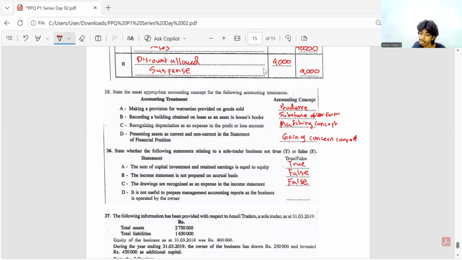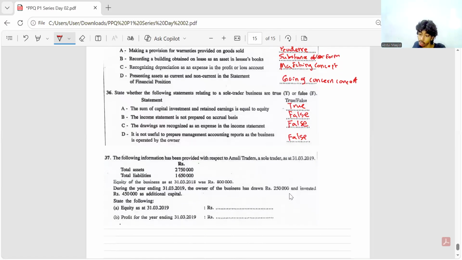That is false. Okay. So here, even if the business is run by one person, he will have to make internal decisions, right? So to make those internal decisions, he can prepare management accounting reports. It is false. You can prepare management accounting reports even if it's run only by you. Okay. False.